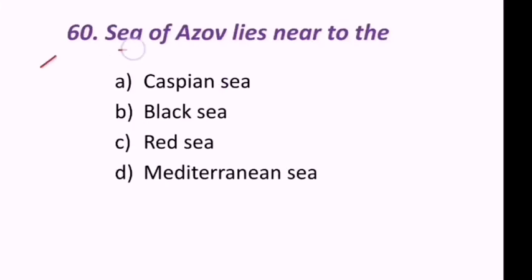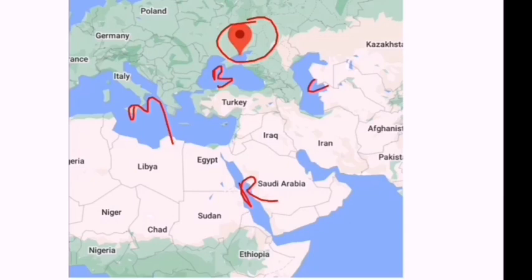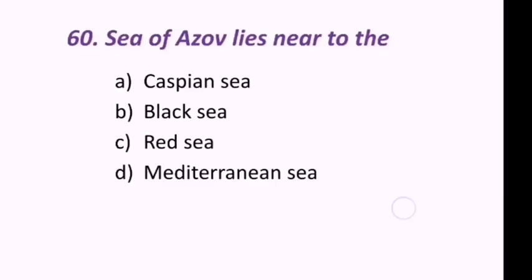Next question. Sea of Azov lies near to the Caspian Sea, Black Sea, Red Sea, Mediterranean Sea. Look at this. Sea of Azov is here. This is very near to the Black Sea. This is Caspian Sea, this is Mediterranean Sea, this is Red Sea. So Sea of Azov is near to the Black Sea. Hence the correct answer is B, that is Black Sea.